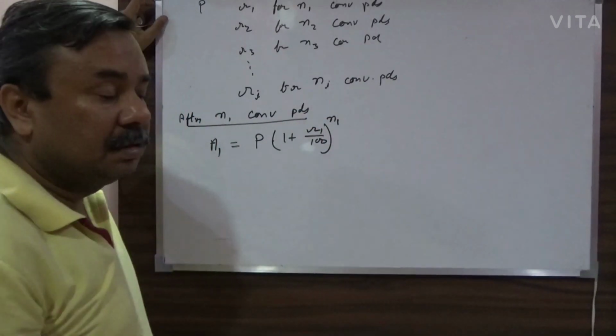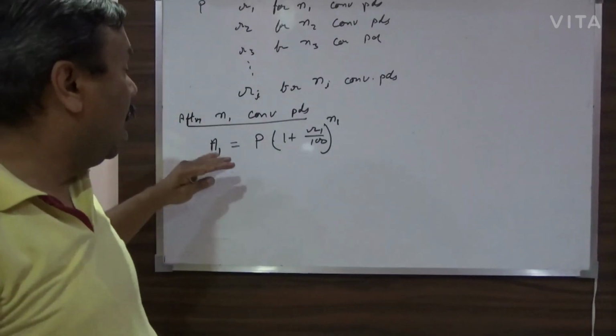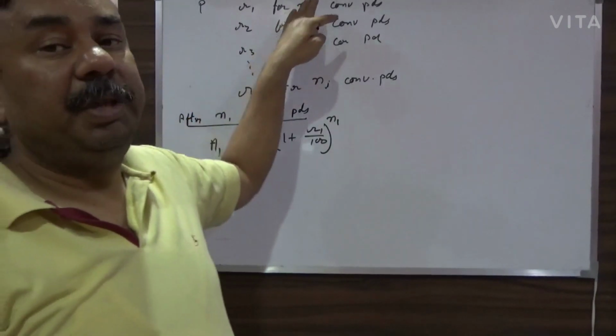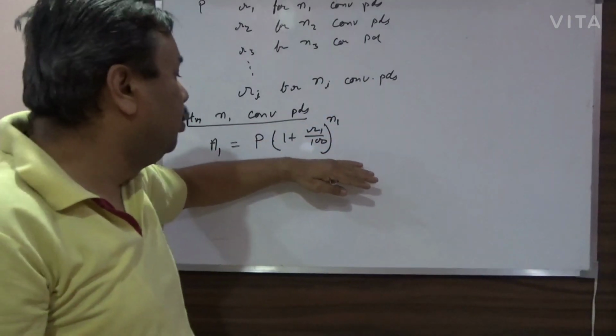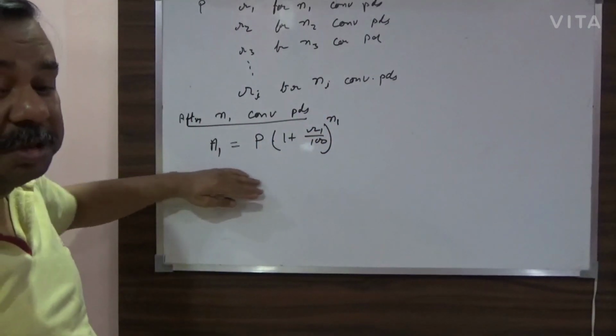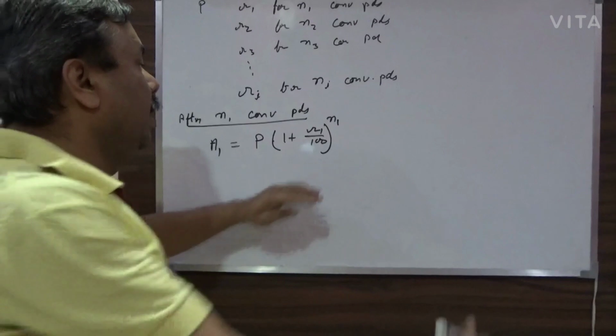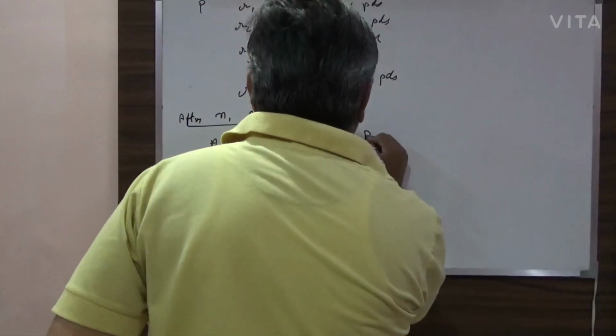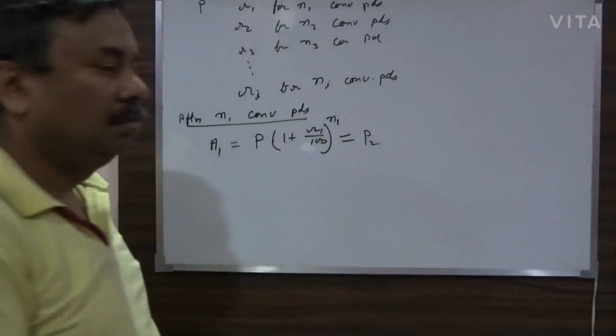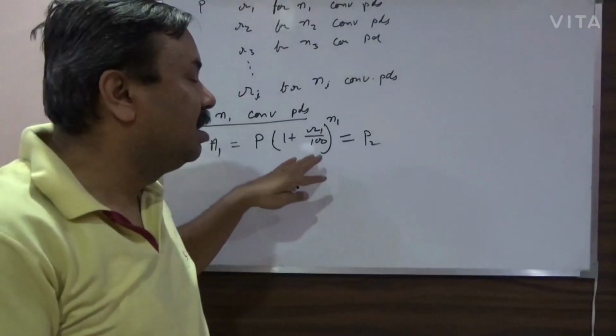Right. Now after N1 conversion periods, this amount will become the new principal. Okay, so let's take it as P2, just as I have done earlier.